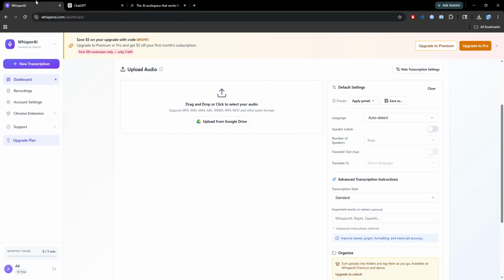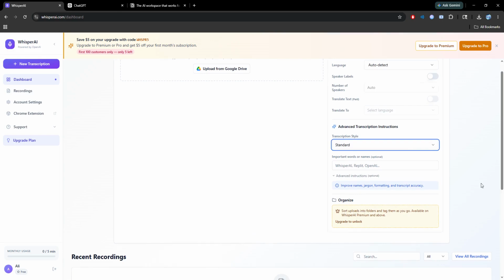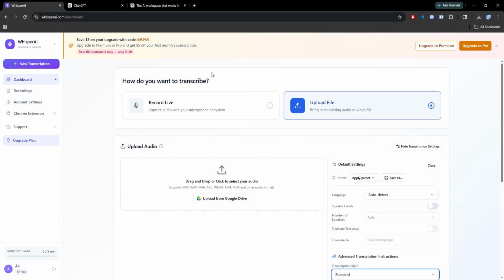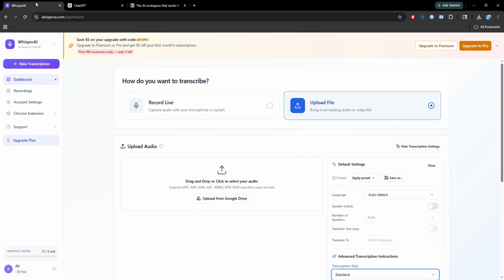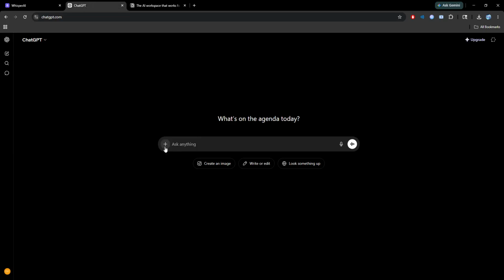For video creators, use Whisper to generate SRT subtitles, then import them into CapCut or DaVinci Resolve for automatic captions. For bloggers, run your transcript through ChatGPT with the prompt, "Rewrite this transcript as a blog post with headings and bullet points." For social media, ask ChatGPT to extract 3 to 5 quotable highlights from the transcript. Use these for LinkedIn, Twitter, or Instagram posts.